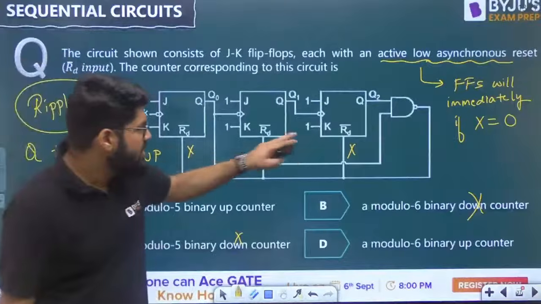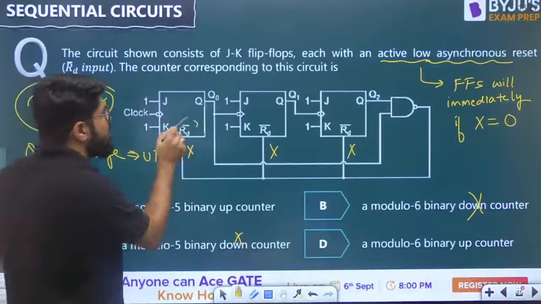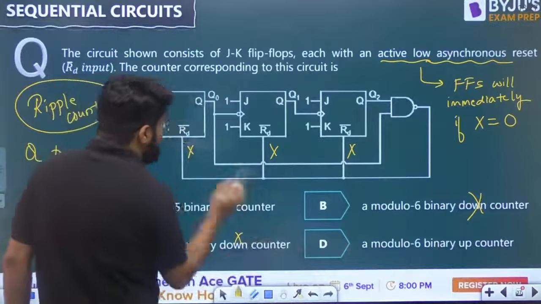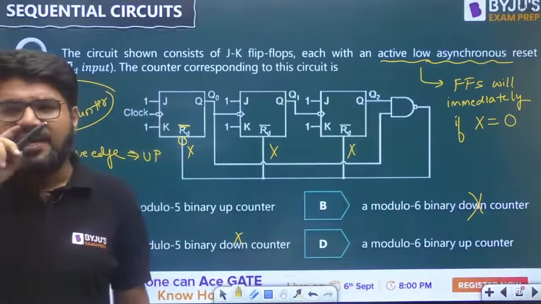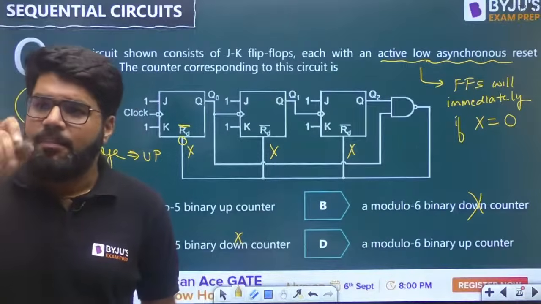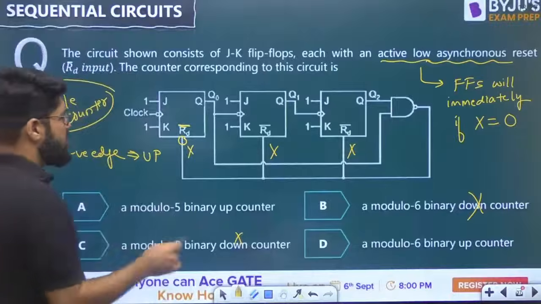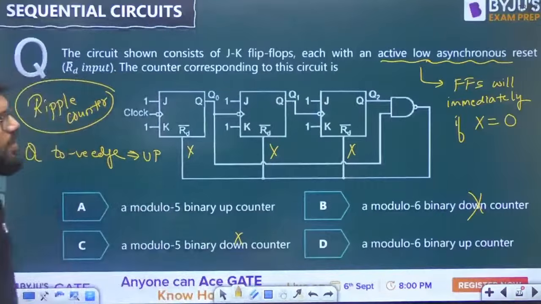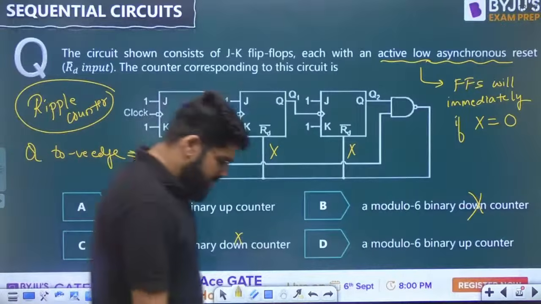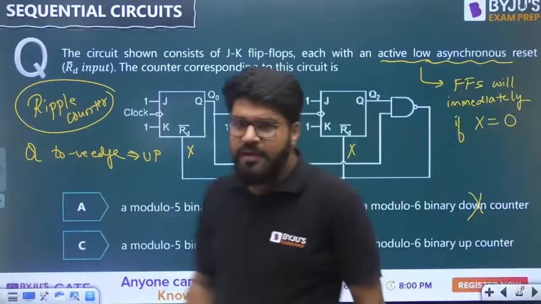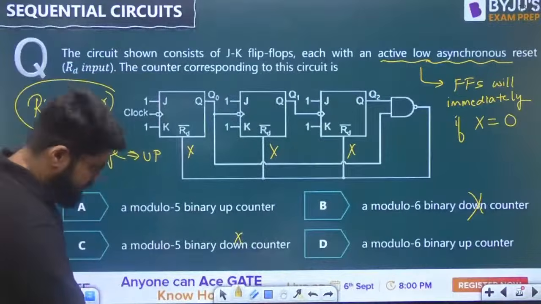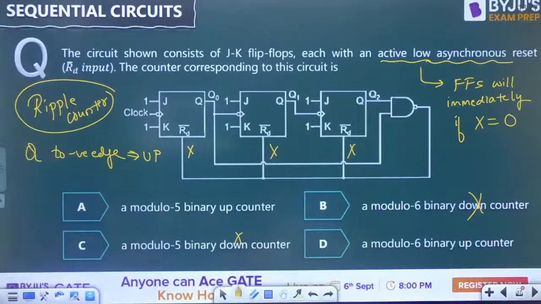The symbolic representation of active low: either they place an R bar, or a bubble, or both. So this is the graphical representation as well. If X is equal to 0, flip-flops will immediately reset.